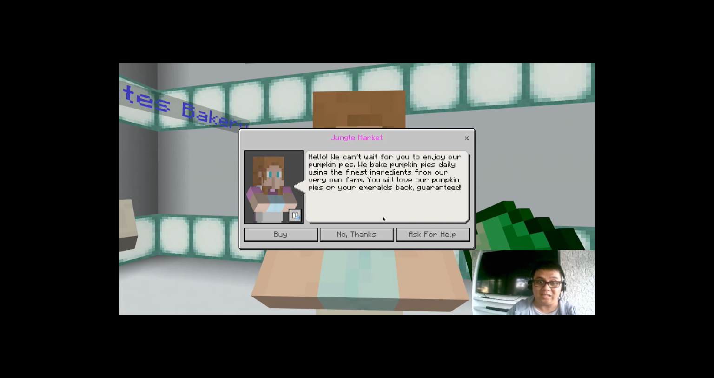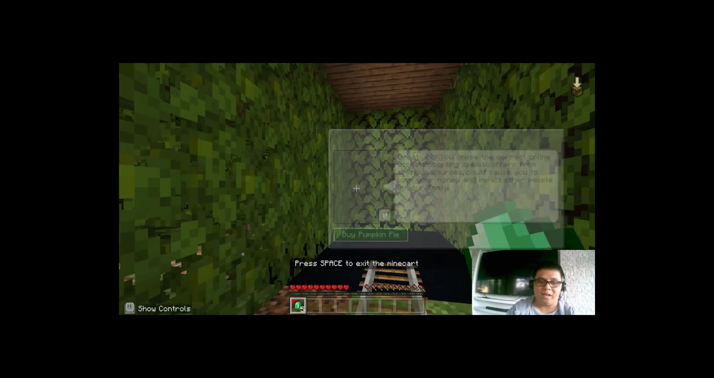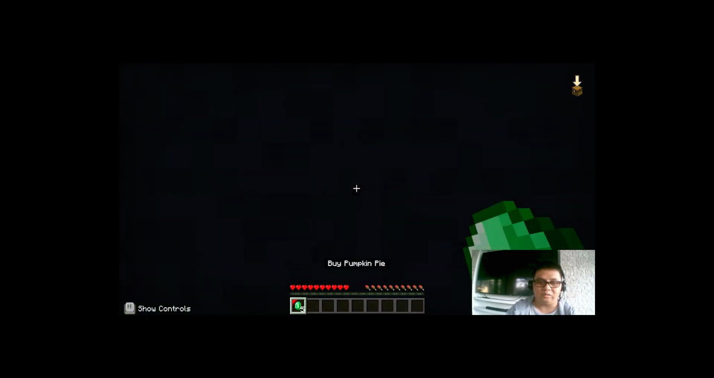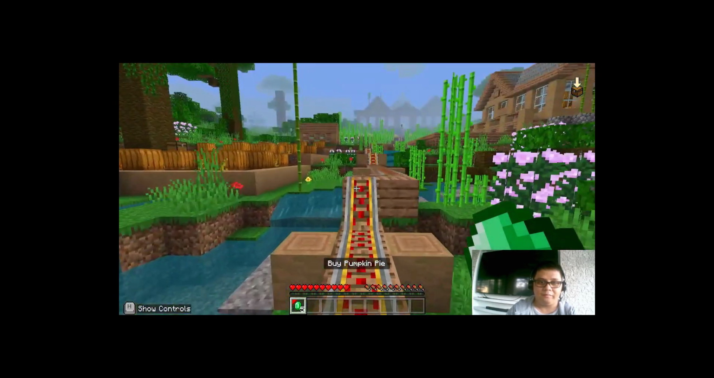Since we already know that this is the correct store where we're going to buy our pumpkin pies, let's go buy. And it instructed us, great job. You chose the correct online store. Accepting special offers from unknown sources could cause you to lose your money and impact other people in your family. Let's go buy a pumpkin pie, and it will lead us towards the store where we're going to buy our pumpkin pie.